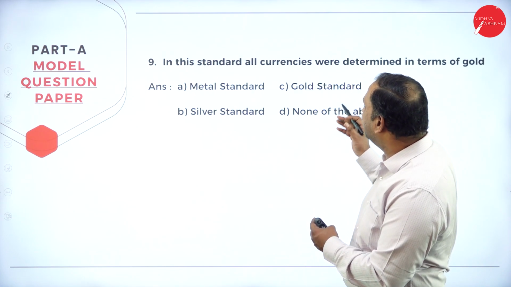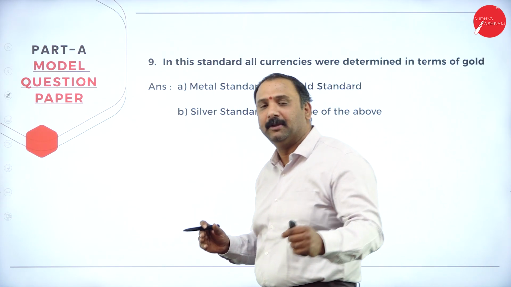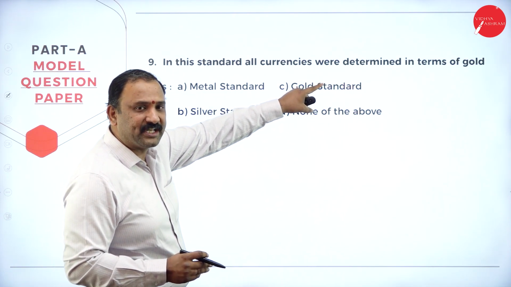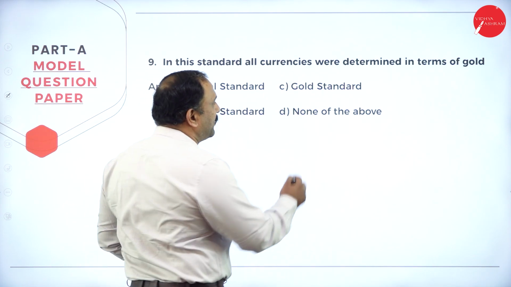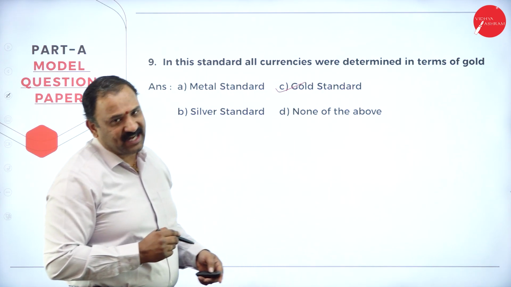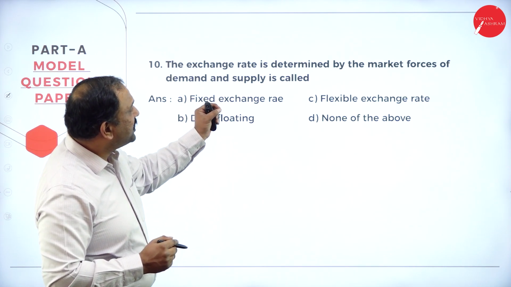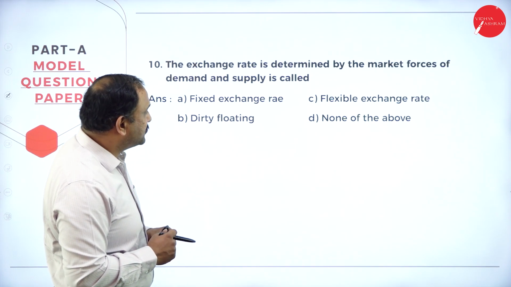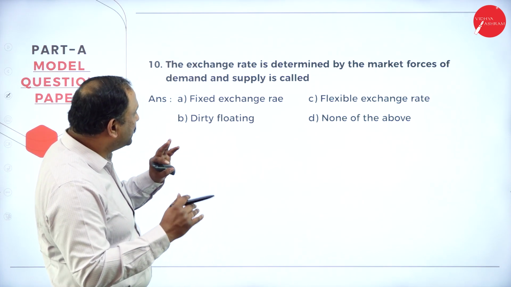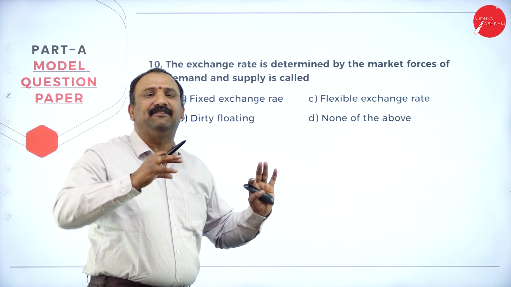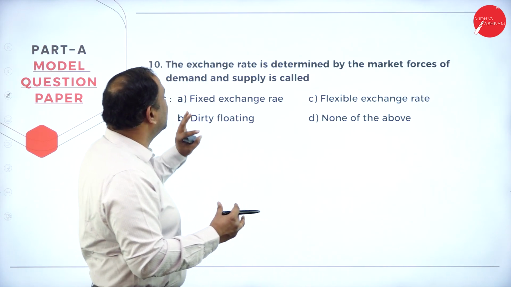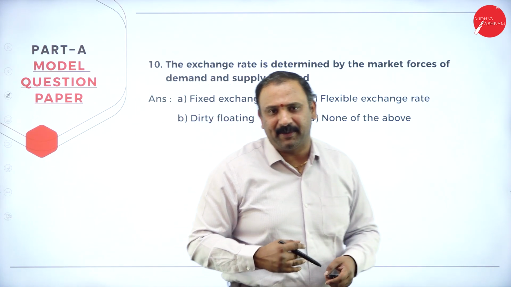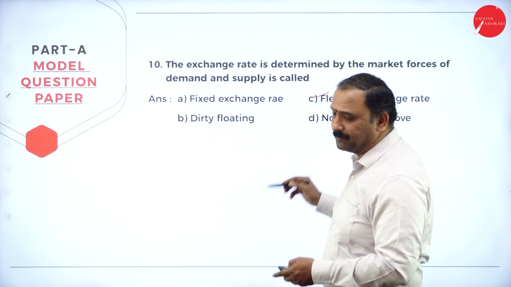Followed by, in this standard, all currencies were determined in terms of gold. Now, if you look through this question, the answer is already given. You have a clue stating what the standard is all about, and the answer is gold standard. Followed by the exchange rate is determined by market forces of demand and supply. So you would be able to see that it is a flexible exchange rate system, where both the demand and the supply come into the picture.